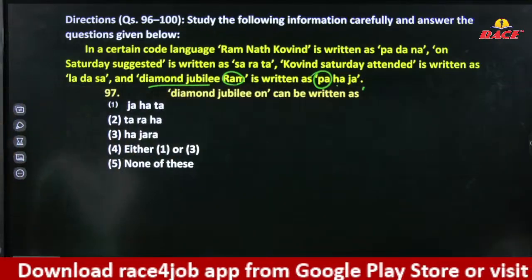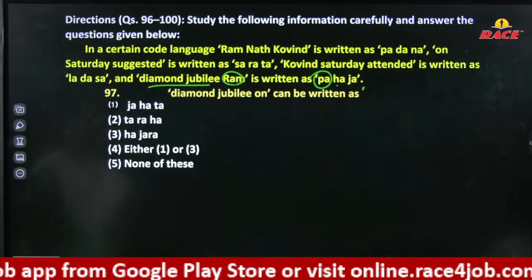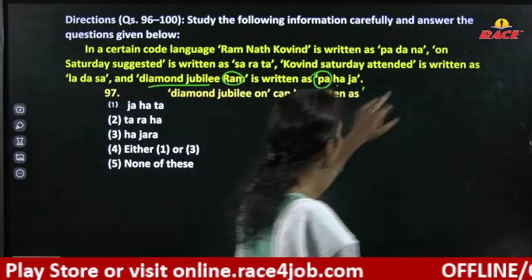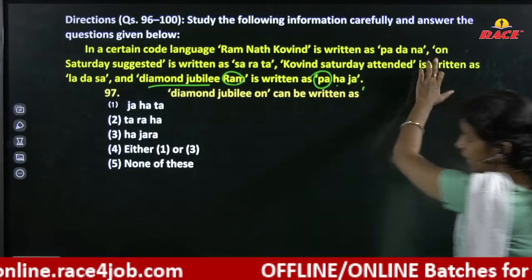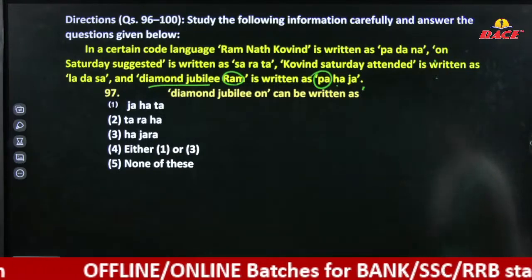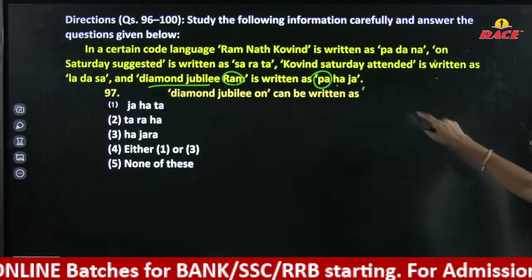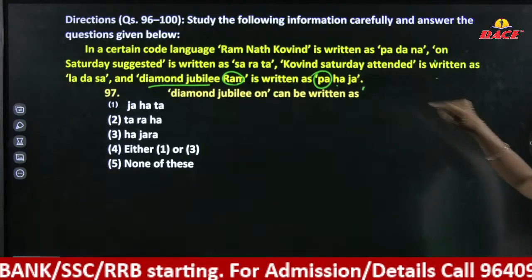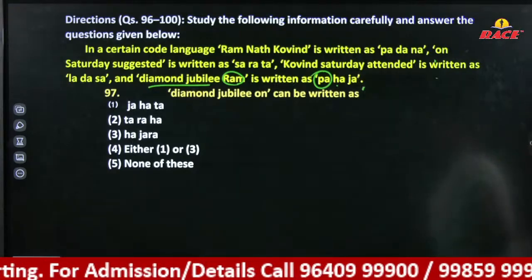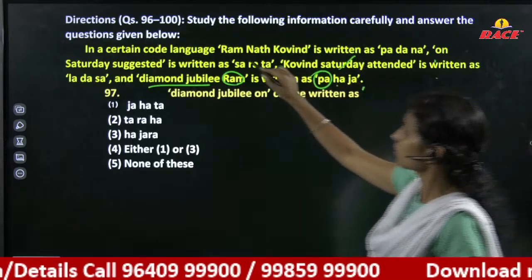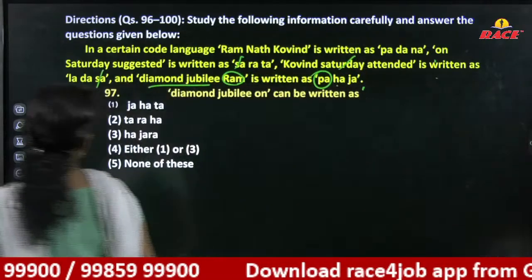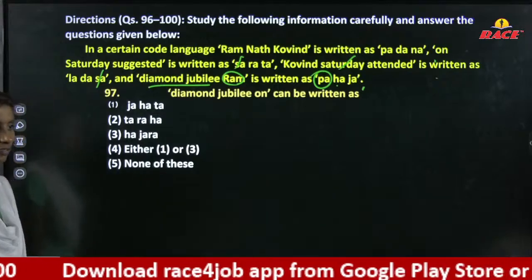On. Where is on? On is there here. Saturday suggested. Saturday is here. From these two statements, Saturday is SA. SA is Saturday. And the remaining is RATA.